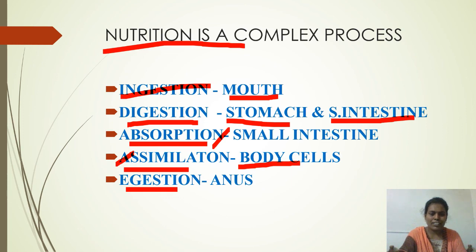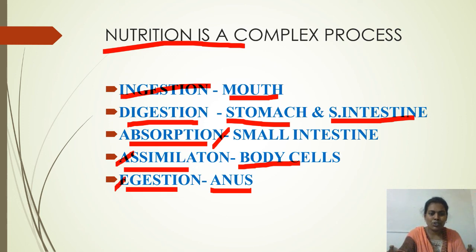After that, the remaining unwanted, undigested food is sent to the large intestine, where the absorption of water and salts takes place. Then the remaining waste material, called feces, is sent to the rectum, and through a small aperture called the anus, that waste material is sent out. This process is called egestion.